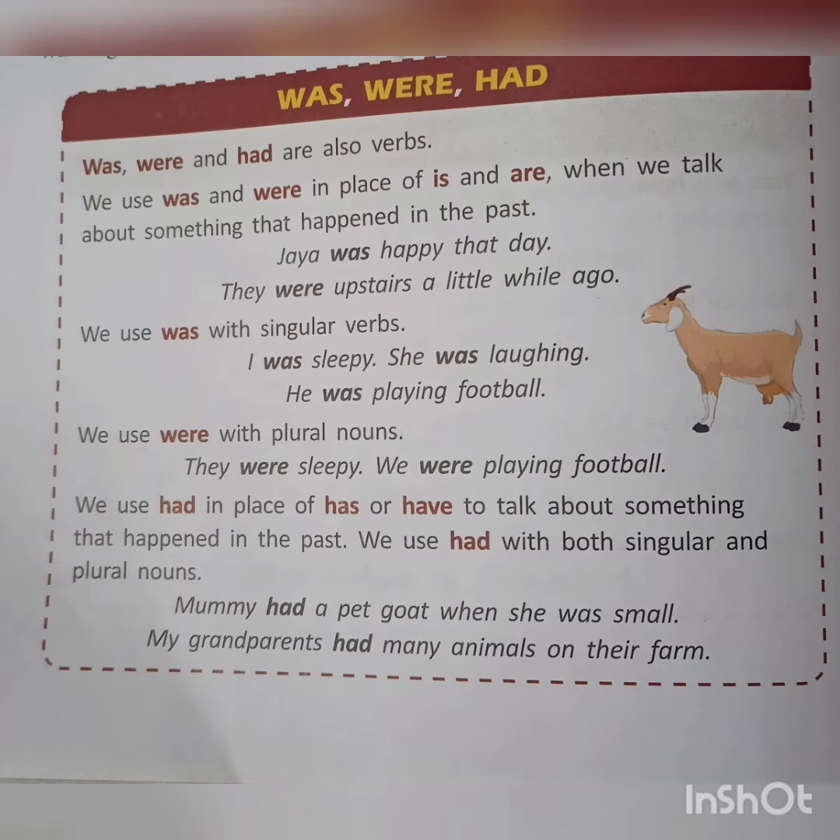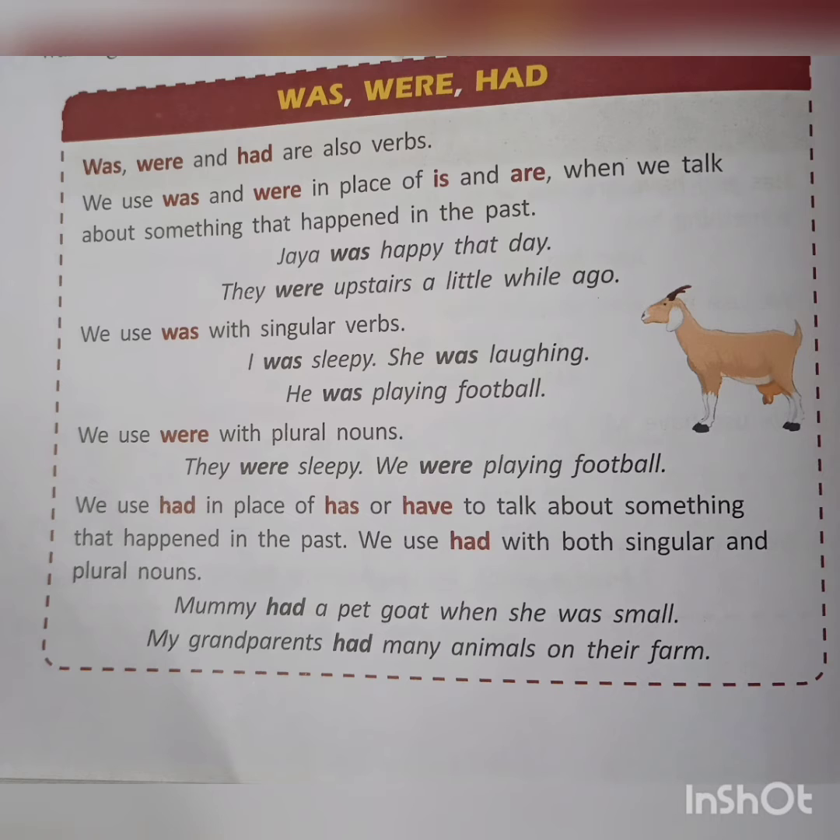We use was with singular nouns. When it is single, then we are using was. Example, I was sleepy. She was laughing. He was playing football. We use were with plural nouns. Plural means more than one. So that time we are using were. Example, they were sleepy. We were playing football.